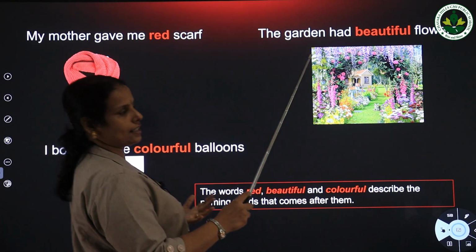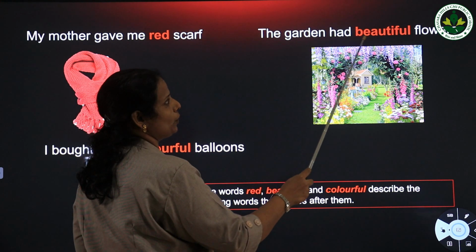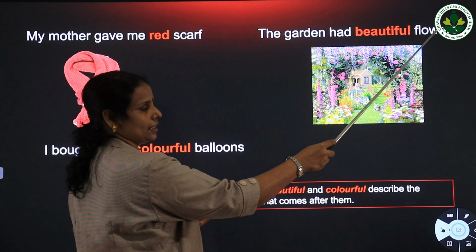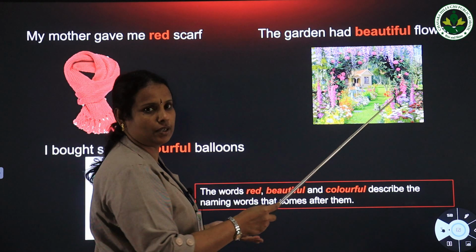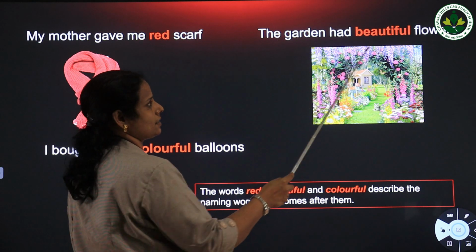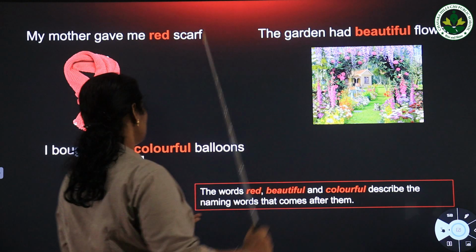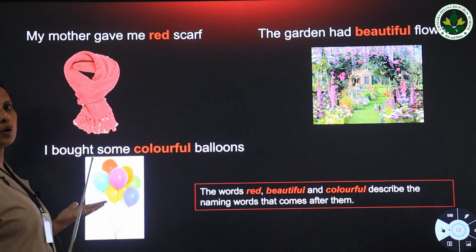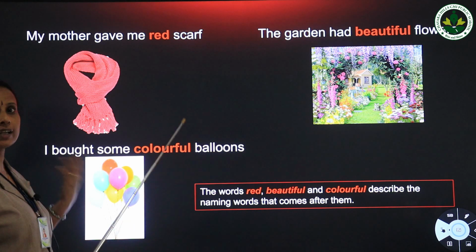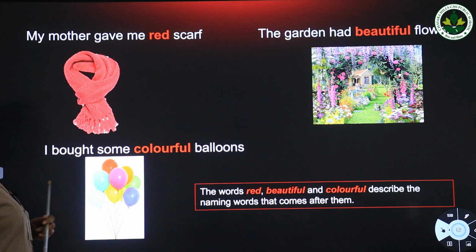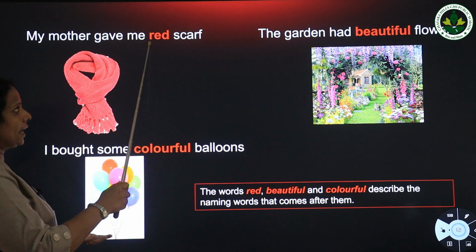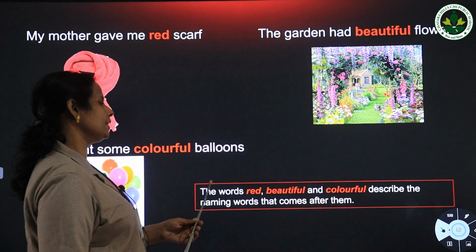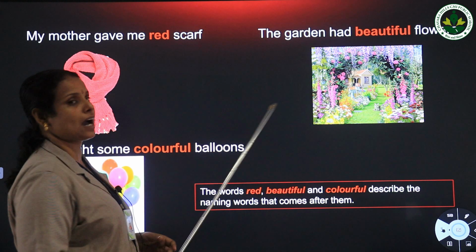Then again another sentence you see, the garden had beautiful flowers. Here flowers is the naming word and that flower is described as beautiful. Then another sentence, I bought some colorful balloons. What type of balloons? Colorful balloons. And here you see the words red, beautiful and colorful describe the naming words that come after them.